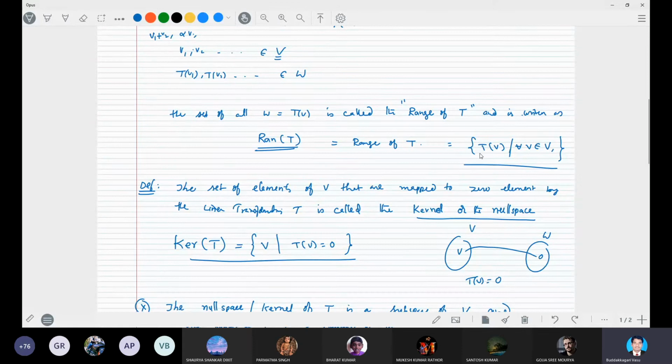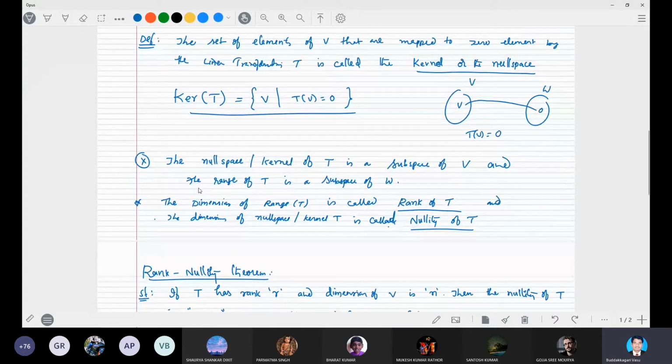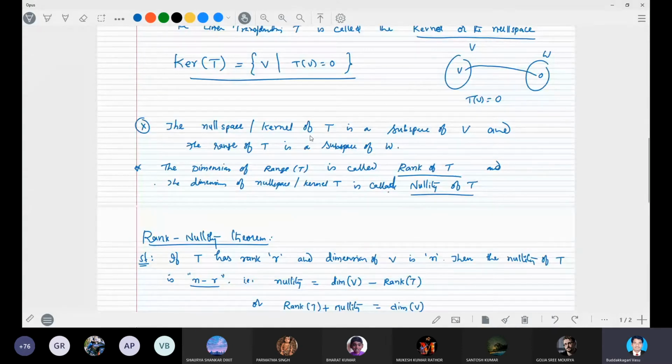Now the set of all the elements of V which are mapped to the zero element under the linear transformation T is called the null space or kernel of T. That is denoted by kernel of T, equal to the set of V such that T of V is equal to 0. The null space or kernel is a subspace of V. The range of T is a subspace of W. The dimension of the range set is called the rank. The dimension of the null space is called the nullity.